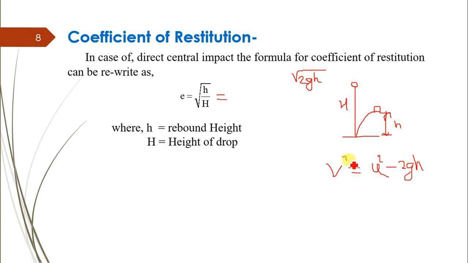This is the equation of motion in case of vertical motion. In the first case, when the ball is dropped, the initial velocity of the body is u and the final velocity is equal to 0. Therefore, solving this, we finally get u is equal to under root of 2g